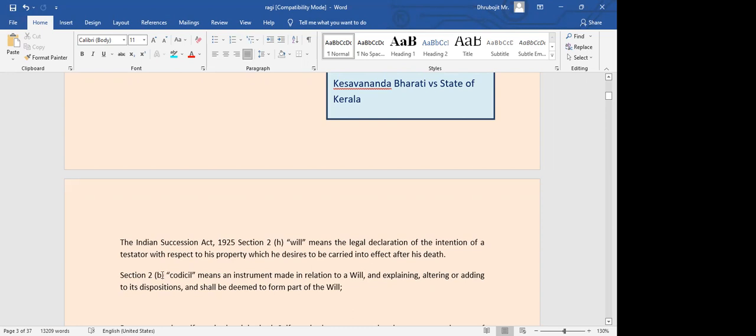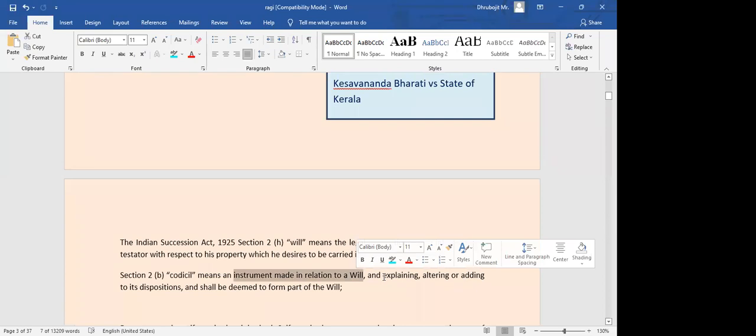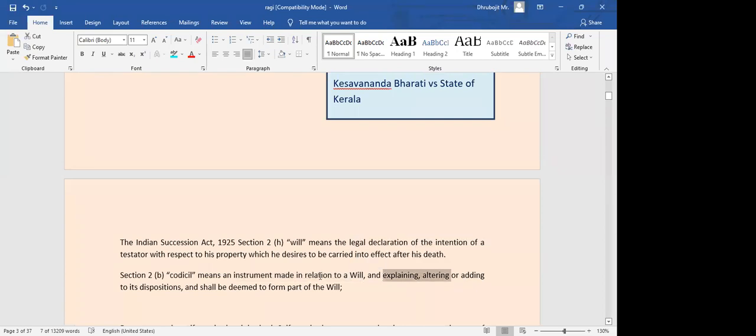Codicil is defined in section 2B of the Indian Succession Act, which is nothing but an instrument made in relation to a will and explaining, altering, or adding to its dispositions, and shall be deemed to form a part of the will.